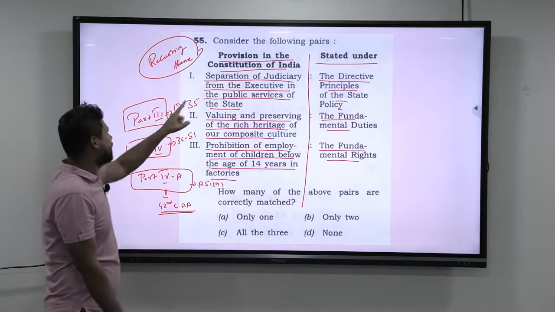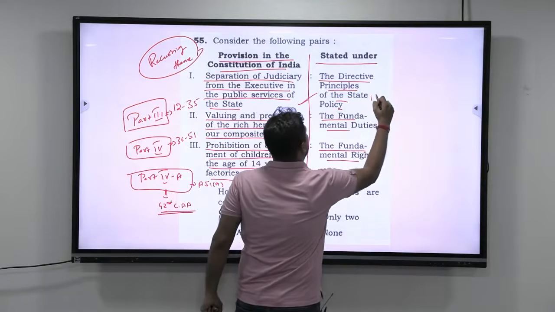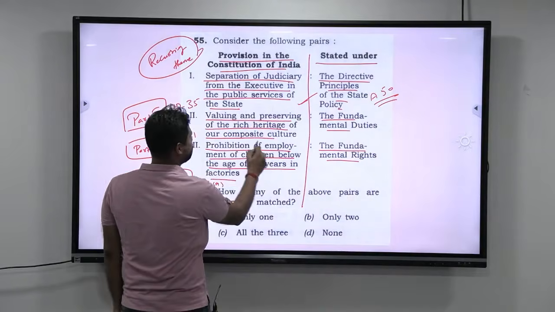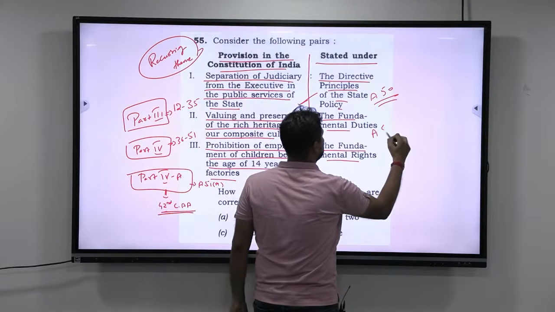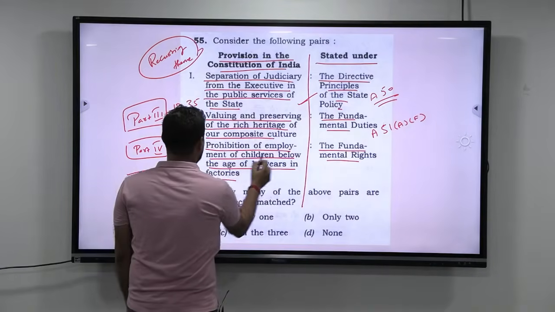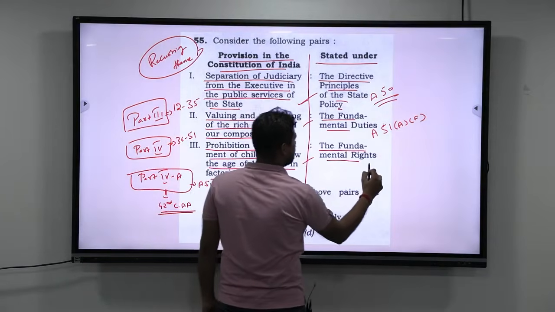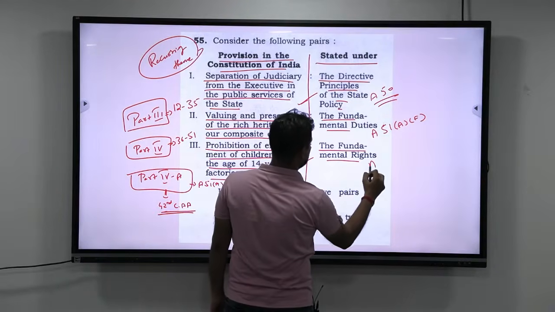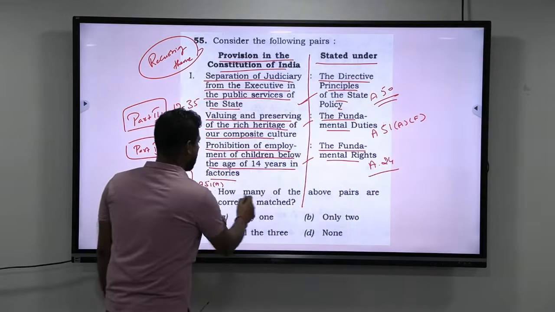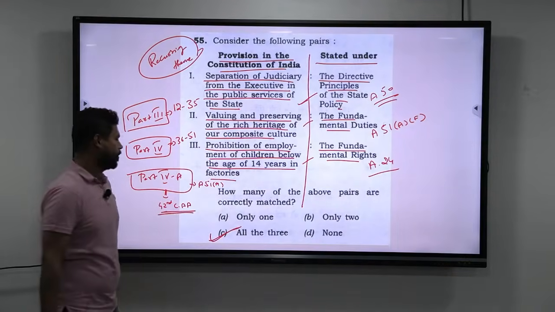Anyways, separation of judiciary from the executive in the public services of the state: yes, it is DPSP, Article 50. Next, valuing and preserving of the rich heritage of our composite culture, Fundamental Duties: yes, it is Article 51A. Next, prohibition of employment of children below the age of 14 years in the factories: yes, this is also correct. Here it is obviously Article 24, prohibition of employment. How many of the above pairs are correctly matched? All the three are correctly matched. So the answer is C.